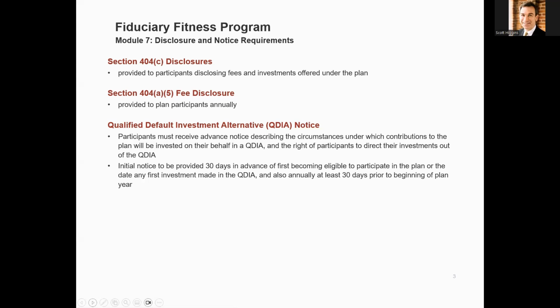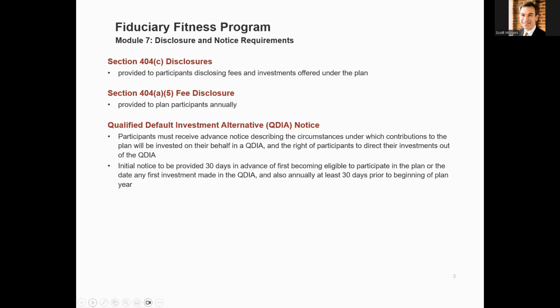An explanation of the plan's administrative cost, including recordkeeping, accounting, legal fees, etc. Also, an explanation of fees that may be charged against an individual's account for services such as loan processing, QDROs, investment advice, etc. And participants must receive a quarterly statement of the dollar amount of administrative fees associated with their account.